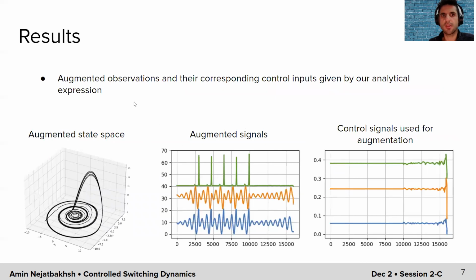Here is our augmented observation after adding these optimal, maximally distinguishing control laws to the system. This is the augmented state space after injecting those stimuli, and these are projections of the state space into XYZ, and here is the control law that we are getting for those observations. We still haven't done the quantifications, but every time that we run this model, the switching linear fit to the system becomes more causal.